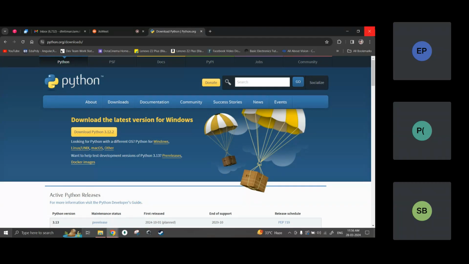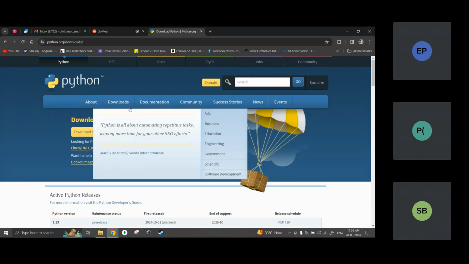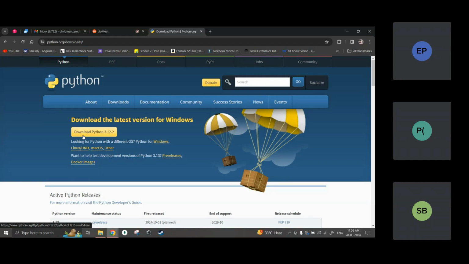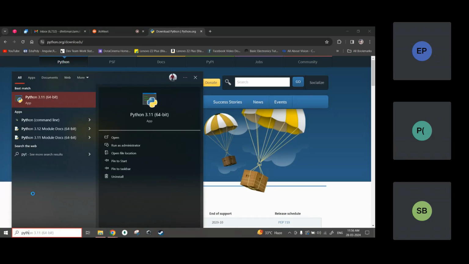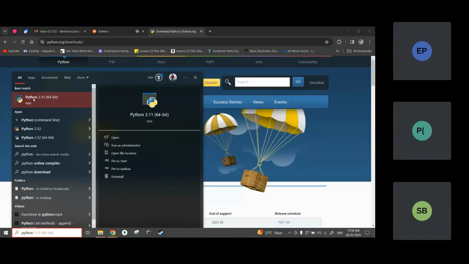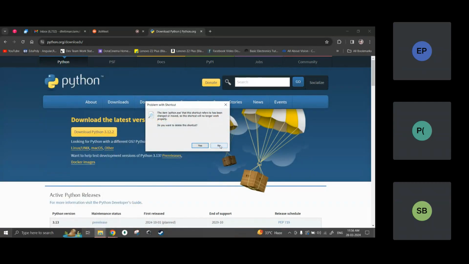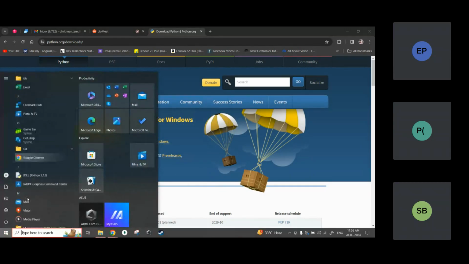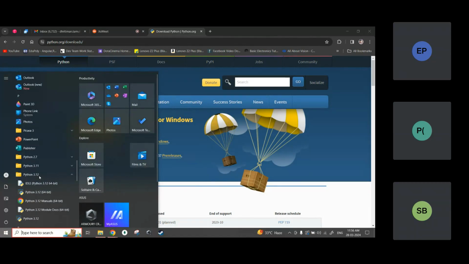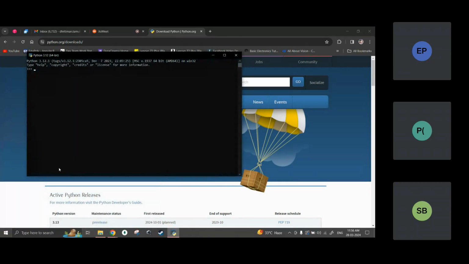After downloading this interpreter, you can write your code in the interpreter also, but that is not a recommended way to write Python. What will happen if you write your code in that interpreter? So I have the interpreter. Let me show you. After the interpreter is installed, I have something. Okay, this is Python 3.12. In 3.12 I have this interpreter.